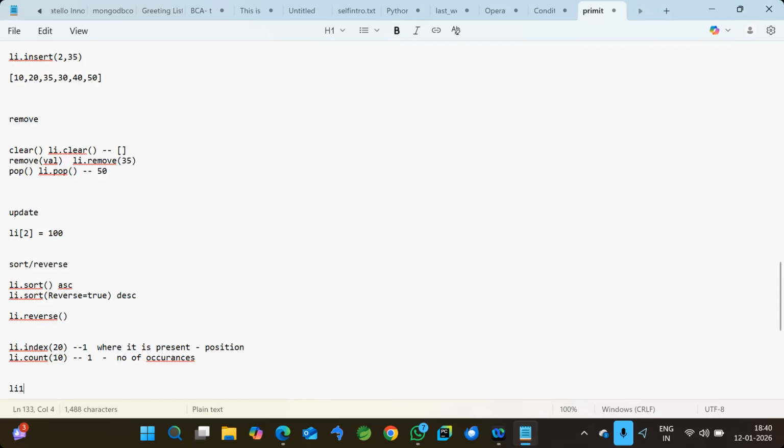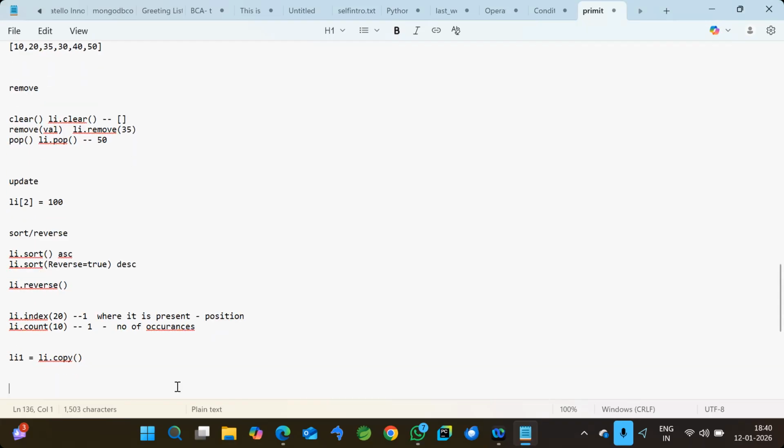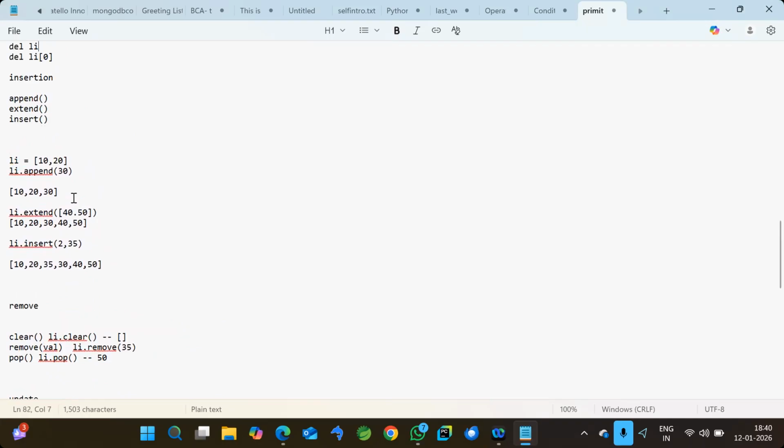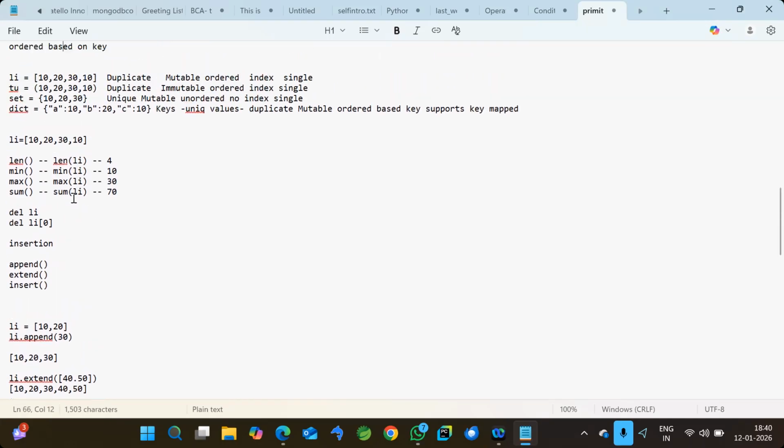And last but not least, the copy method. If I write l1 dot copy, it will create a duplicate copy of the list. The same copy it will store in li1. So these are the different methods which are available in the list. By using all these methods, you can perform operations on the list, and you can do modifications or updations, whatever you want.